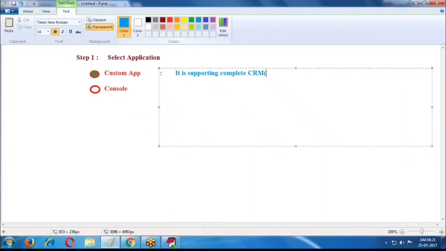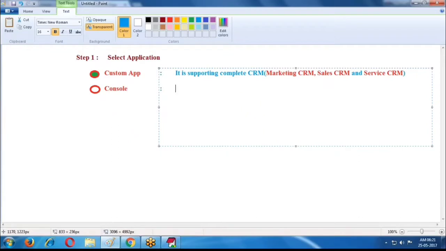That means marketing, sales and service CRM. Three types of CRMs it is supporting. Whenever we select custom application, complete CRM is supported.